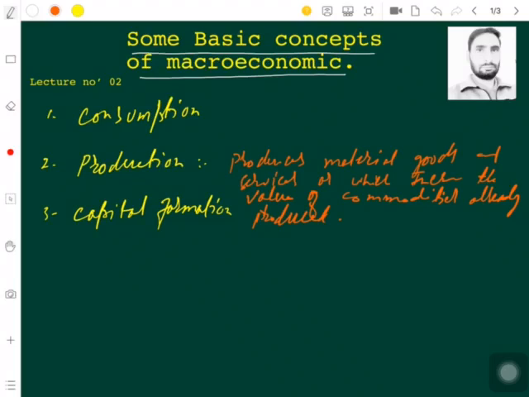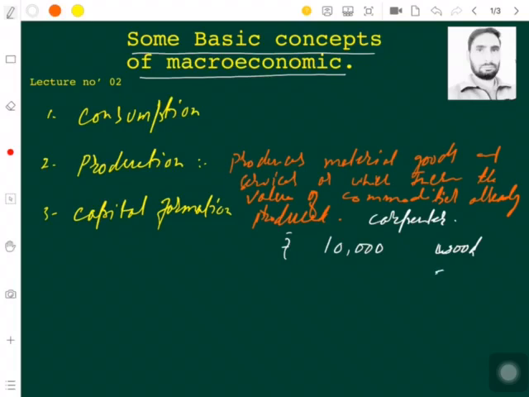I'll give you an example and we will move to the next concept. Suppose we have a carpenter. This carpenter went to a timber market and he bought some timber or some wood for, say, rupees 10,000. So this wood will act as a raw material for him. Now he will process it. He will make something out of it.